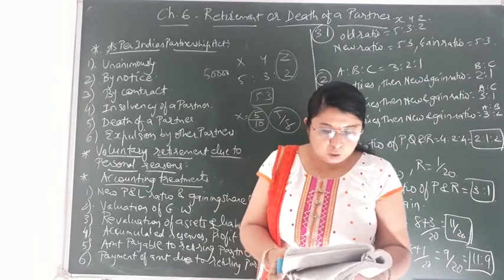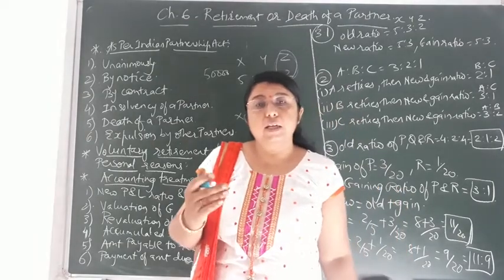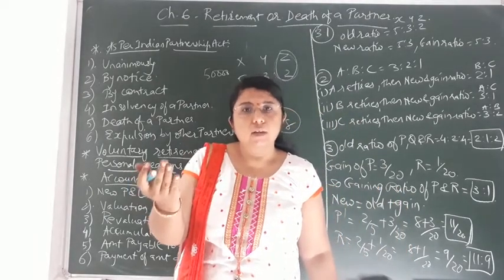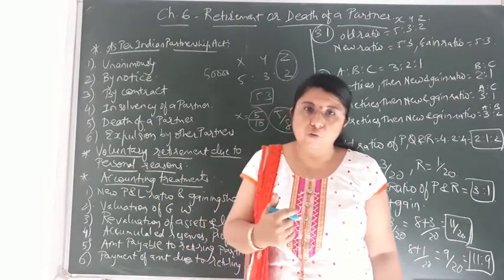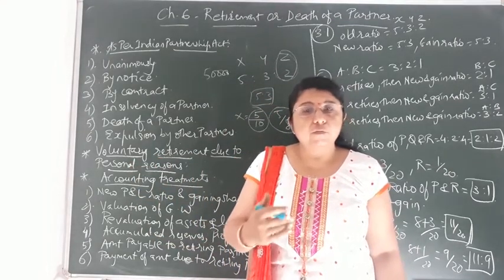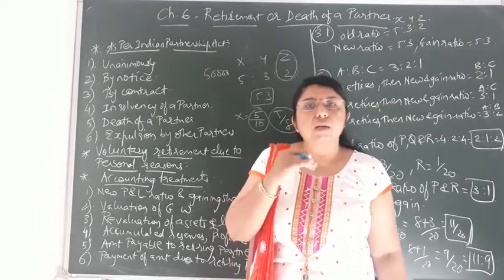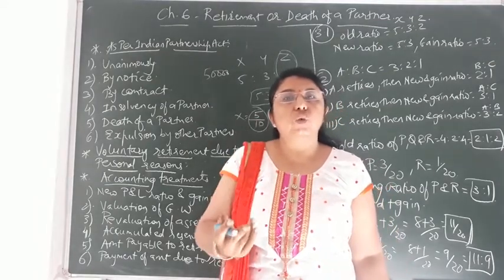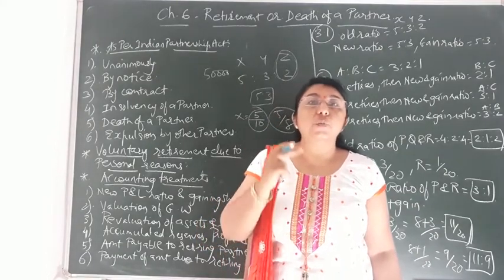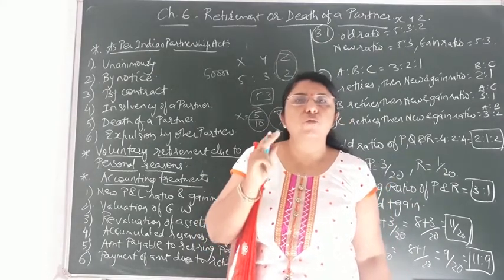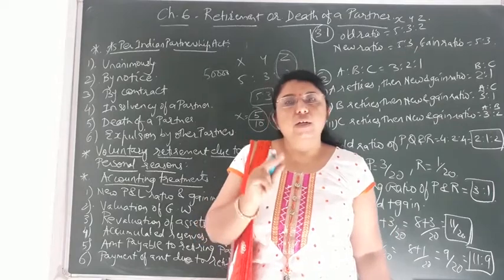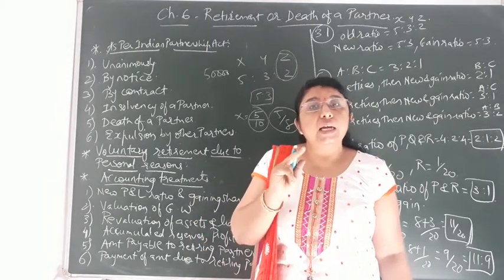Next one is the loan given by the firm to the retiring partner. In case the partner gives the loan, then he is liable to receive interest from the firm, so it will be credited. But if the firm gives the loan to that partner, then the partner is liable to pay the interest to the firm. So in that case it would be debited. That would be an expense for that particular partner. So interest on loan in that case would be debited.